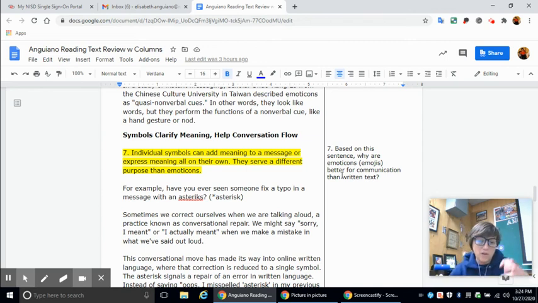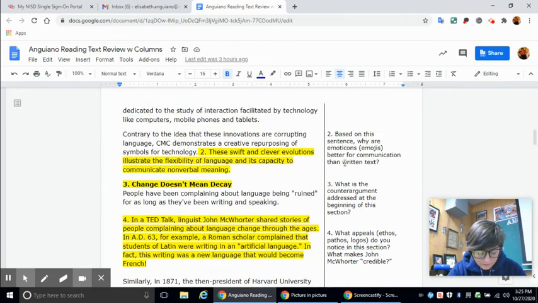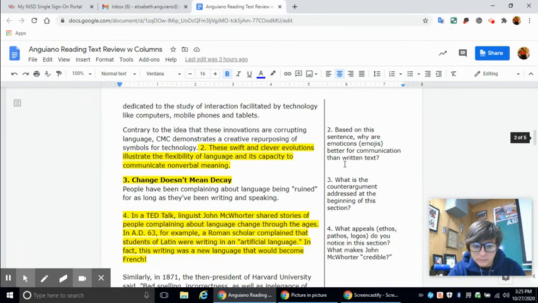Where words fail, emoticons are there to relay different feelings and emotions that you can't express in writing. And then the one about, I think it was number 2 up here, it said swift. Yeah, these swift and clever evolutions illustrate the flexibility of language, right? So these are all evidence from the text that show that emoticons are better for communication than written text.